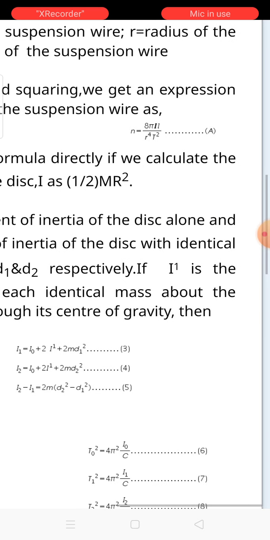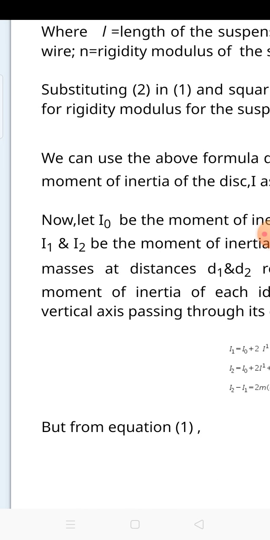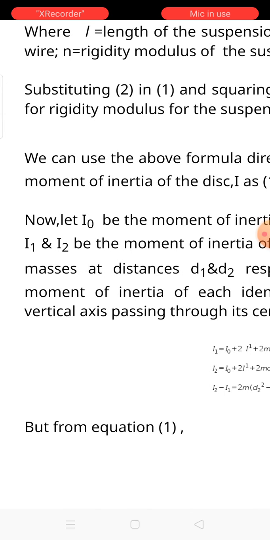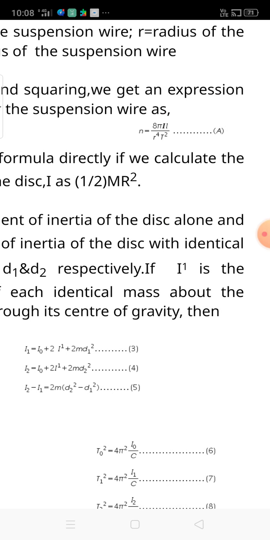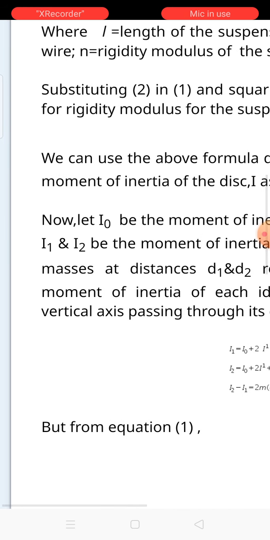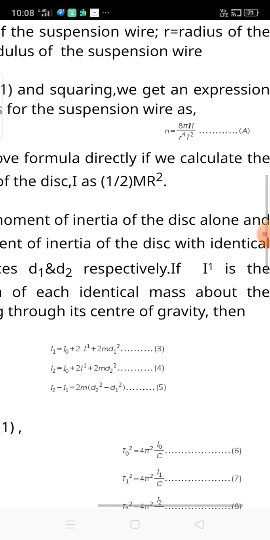I0 is the moment of inertia of the disc alone, and I1 and I2 are the moments of inertia of the disc with identical masses at distances d1 and d2 respectively. If I1 is the moment of inertia of each identical mass about the vertical axis passing through its center of gravity, then the following equation will be observed.